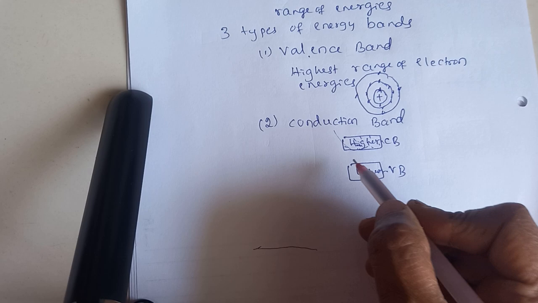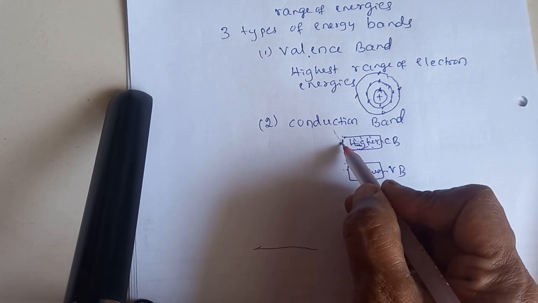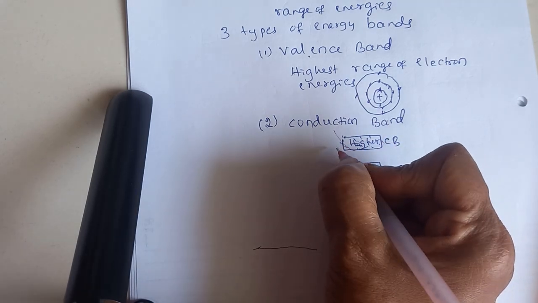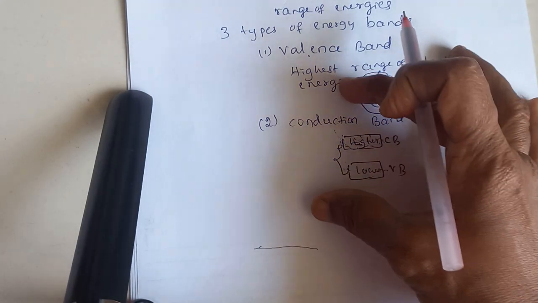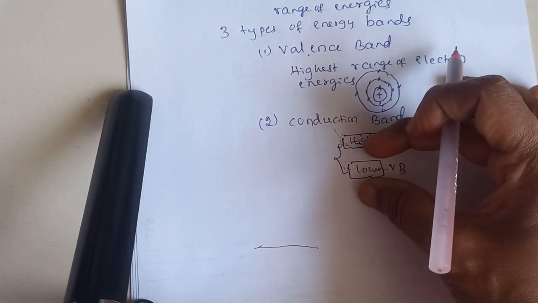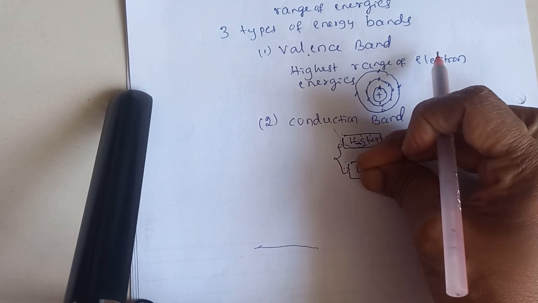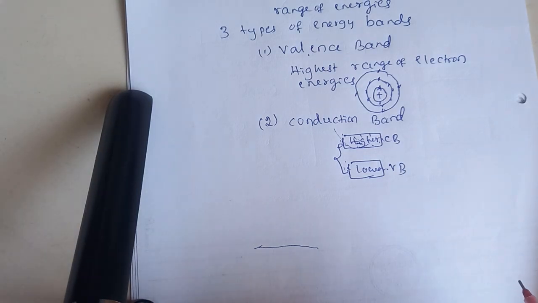Then there is an energy gap between the valency band and the conduction band. This is called the band gap. Materials with a larger band gap are insulators. With a small band gap, they are semiconductors. With no band gap at all, that is overlapping bands, they are conductors. So this is about the band gap, valency band and conduction band.